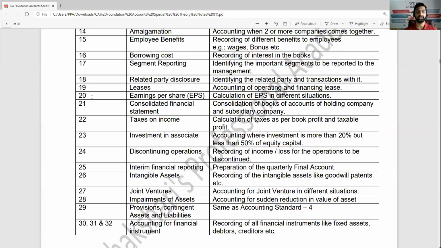And AS30, 31, 32 comes with accounting for financial instruments like the forward contract, future contracts, and all that. Of course, that is at this moment not understandable, or you are not at that level that you will understand. So these are all accounting standards which are introduced by CA Institute on behalf of government.